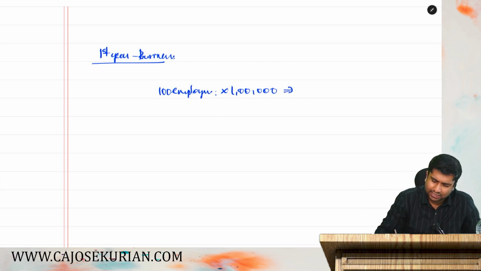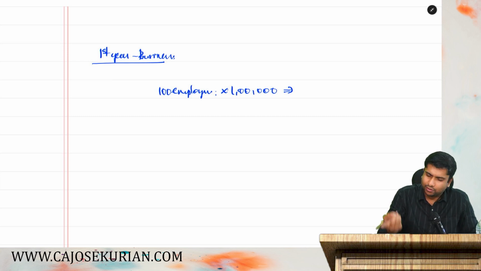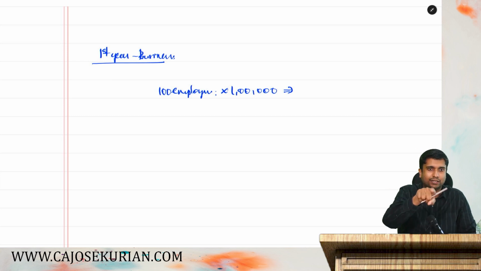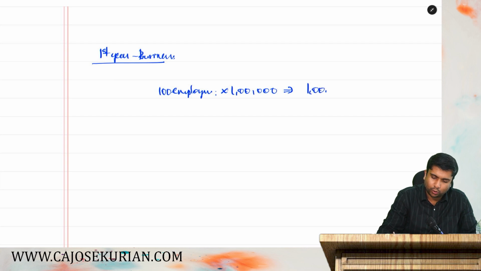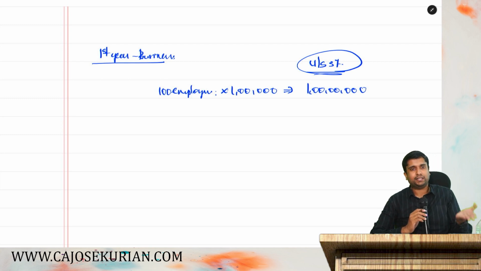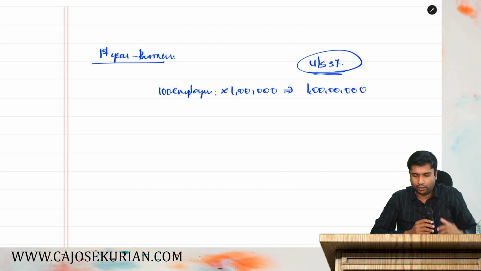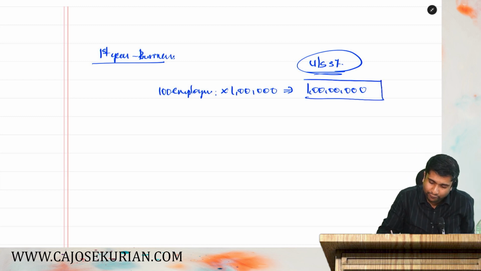How much is the total salary in a year for me? 1 crore. You don't require a calculator for that. 1 lakh into 100 employees, so it will be 1 crore rupees. This 1 crore rupees I can claim as a deduction under section 37, other deduction. If it is a business expenditure, you can claim it as a deduction under 37 under PGBP.